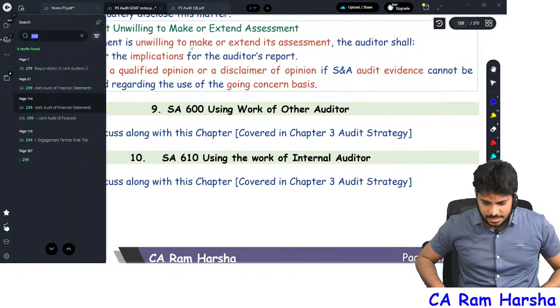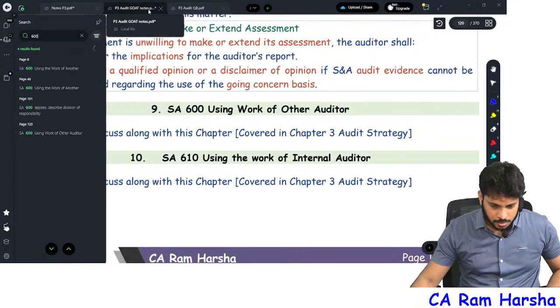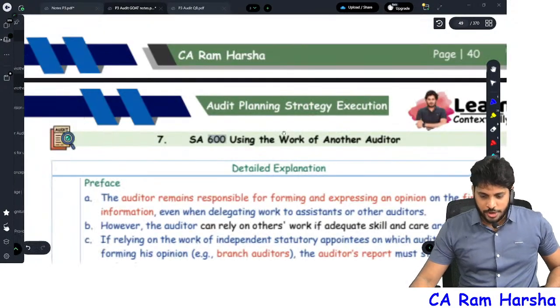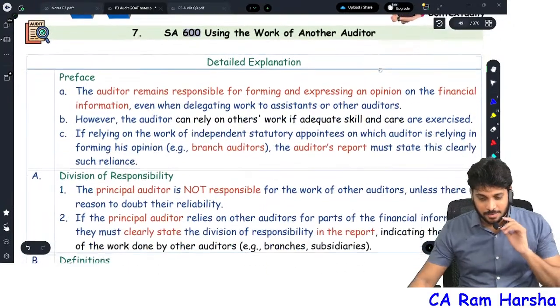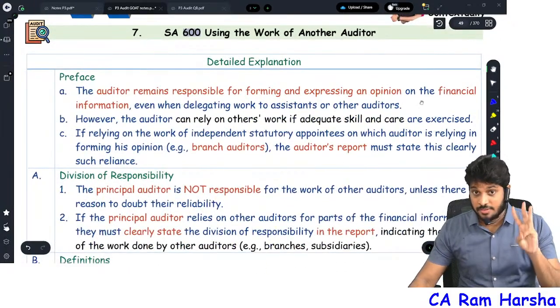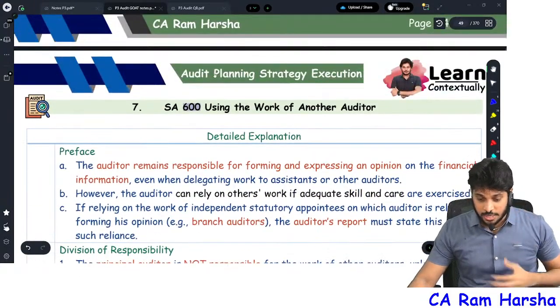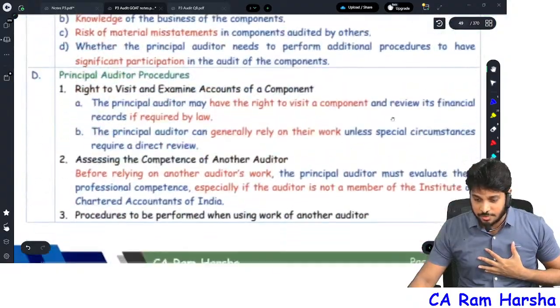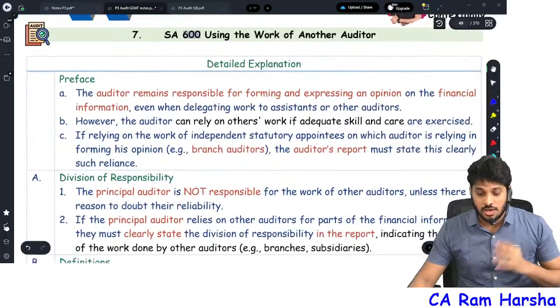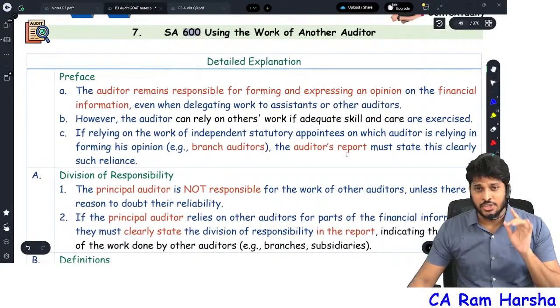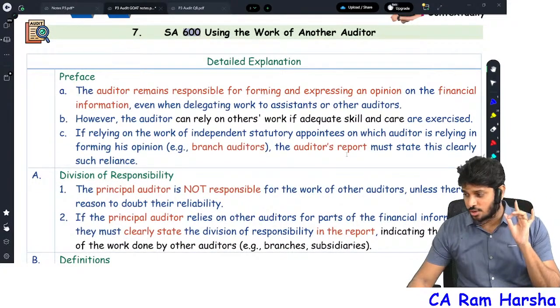So what is SA 600? You see here. So I'm going to SA 600. Right now we have understood one point. Remember, SA 600 is covered as part of our third chapter. In our book, it is there in the third chapter, audit planning and strategy. For more clarity, 41 is the page number. Those of you who are reading the GOAT notes, page number 40. What is this SA 600? Using the work of another auditor.